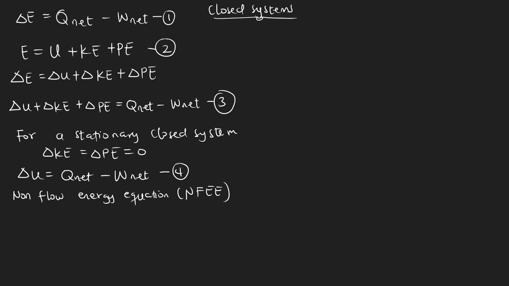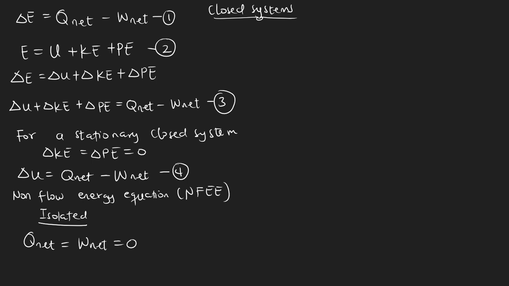Now let's look at another system, an isolated system. For an isolated system, the net heat and the net work done by the system will be equal to zero.